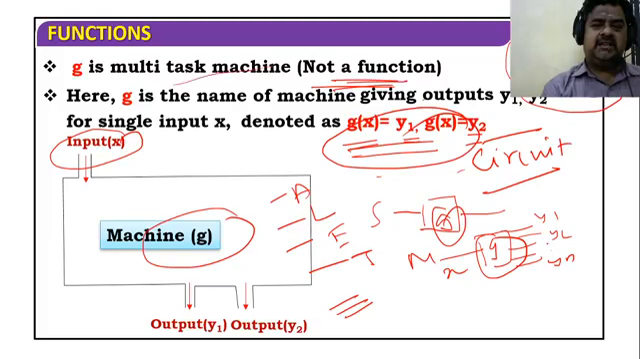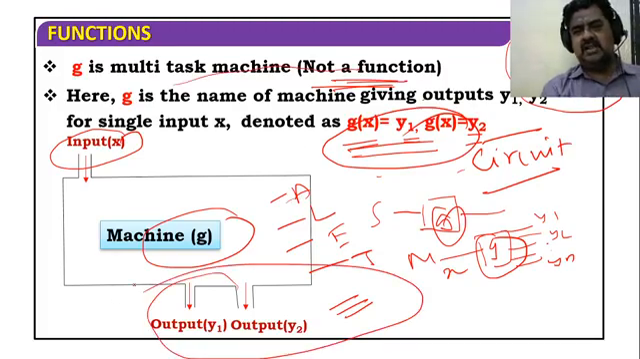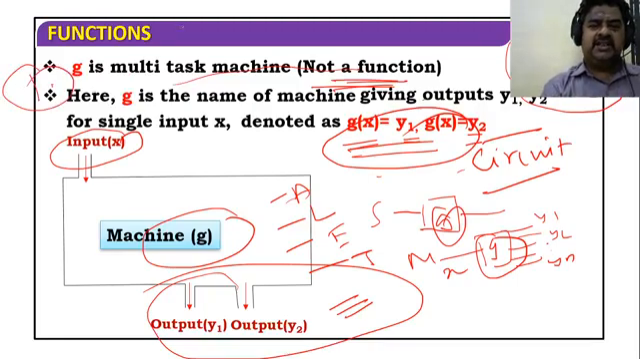Why is it not a function? Because two outputs are there. So you have one more question in CBSE. When g is not a function, the question will be like this.